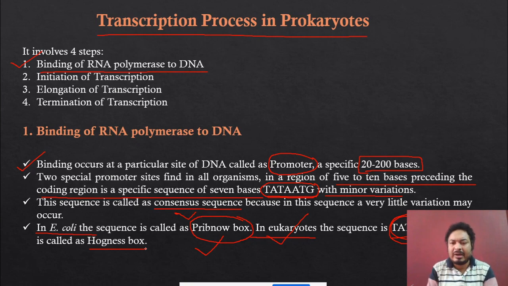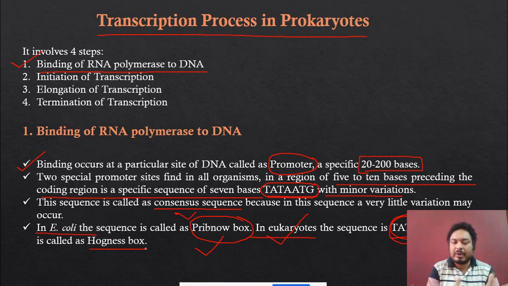Just try to remember these 2 boxes: TATAATG in case of prokaryotes is called the Pribnow box, and TATAAAT is called the Hogness box in case of the eukaryotes. Both are very important for the transcription process.